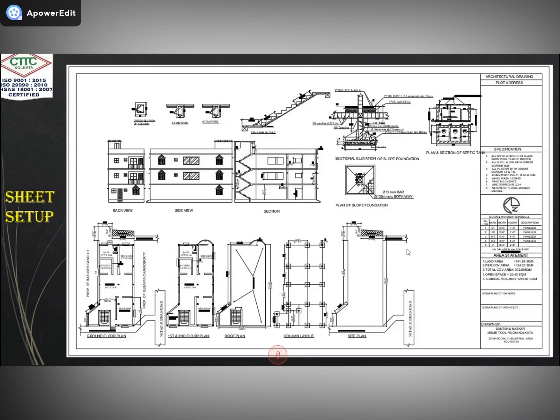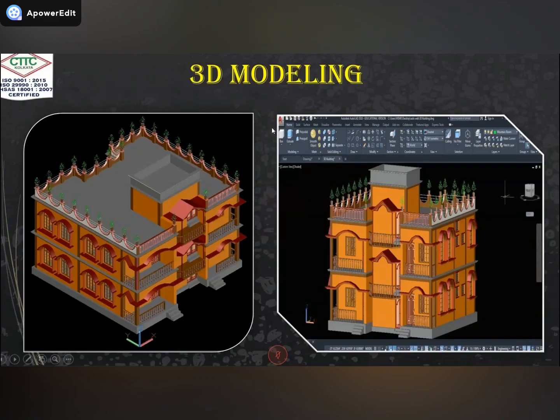So this one is our 2D part. After completing this 2D part, we will go to the 3D modeling part. Here I show you only one example. This is the 3D modeling example. We use this 3D tool and we will do this modeling part in AutoCAD. This is a real model drawing. I took a screenshot just to show this example. So you can see 3D model is also possible in AutoCAD.